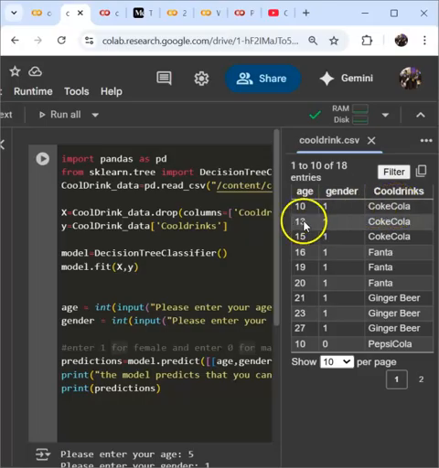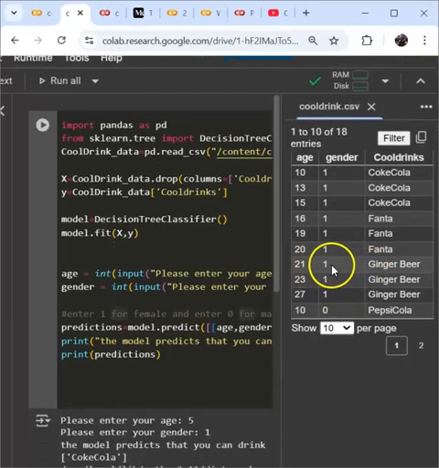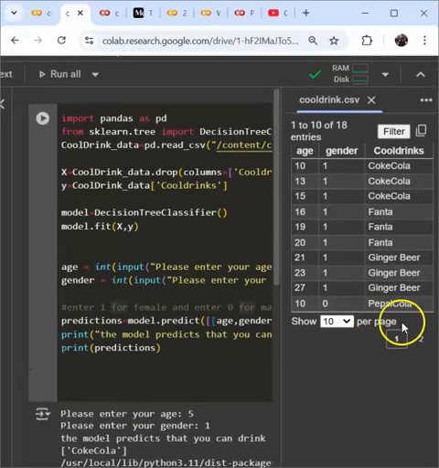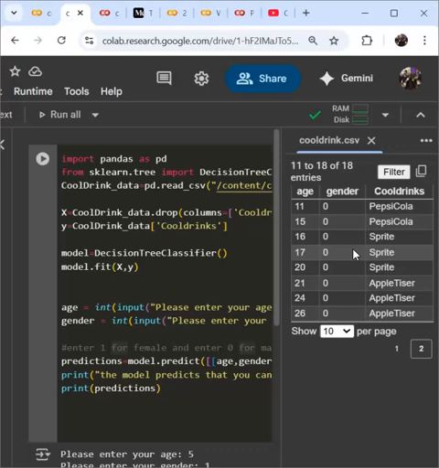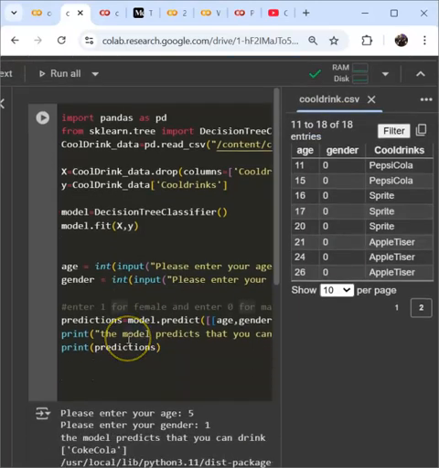13 years old, and gender is 1, denoting that you're female, Coca-Cola, and it goes on and on. If you're 21 years old, you're male. So 1 for female, then you can drink ginger beer. Let's look at the next page. It says if you're a 26-year-old female, then you're allowed to have appetizer, and so forth.